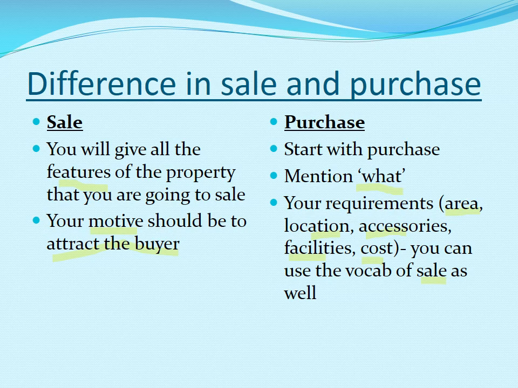And in case of purchase, start with purchase, then mention what you want to purchase, whether it is a bike, a car, some electronic item, a house or a flat, anything. What are your requirements? Your requirements means again the area, the location, what kind of location you want for your property, what kind of accessories and facilities you are looking for, and the cost, your budget.